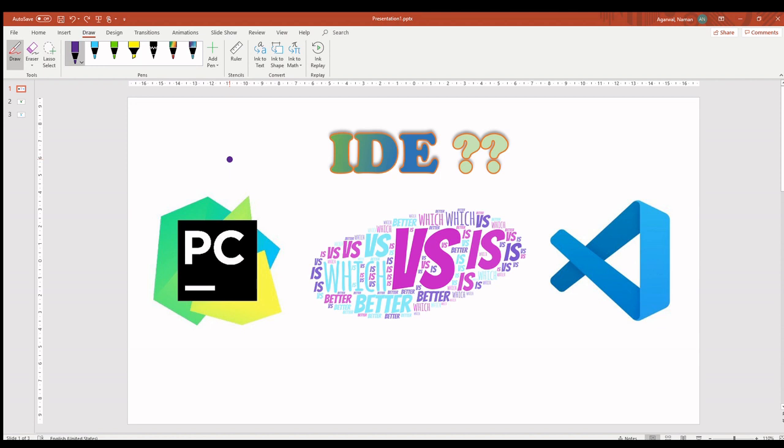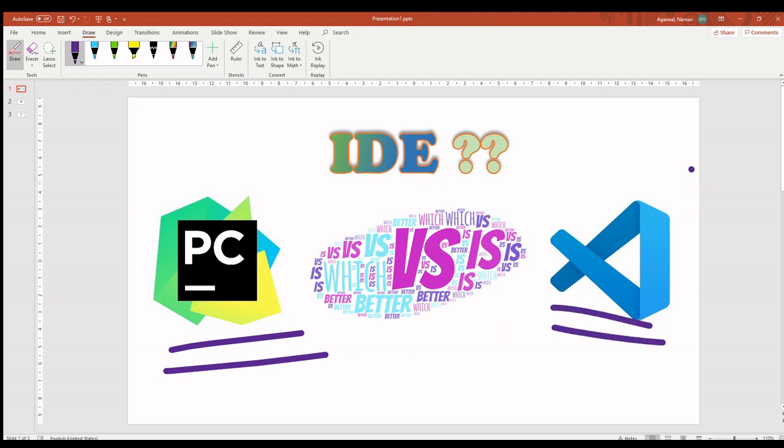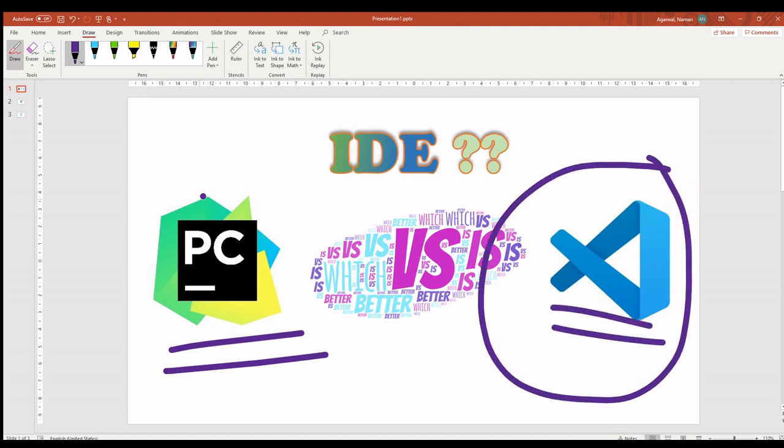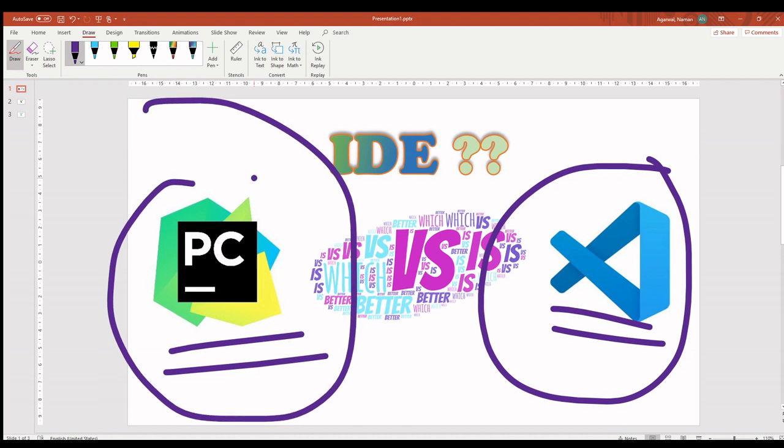So for development in Django, we may use two editors. There are many available in the market, but my personal choice is either you can go for PyCharm or you go for VS Code. Both of them have their own drawbacks and benefits, and we will discuss this in detail. This video won't be a very long one, but a short one, so it's very important you understand which IDE to use for personal development.